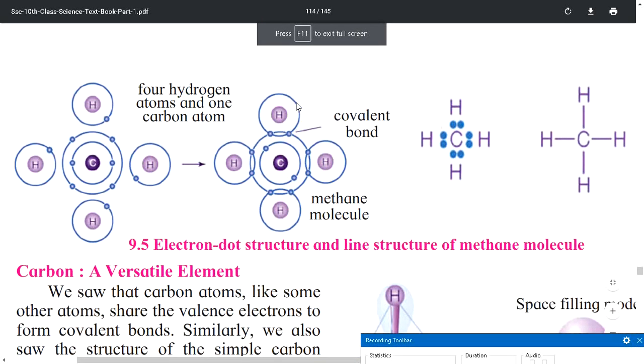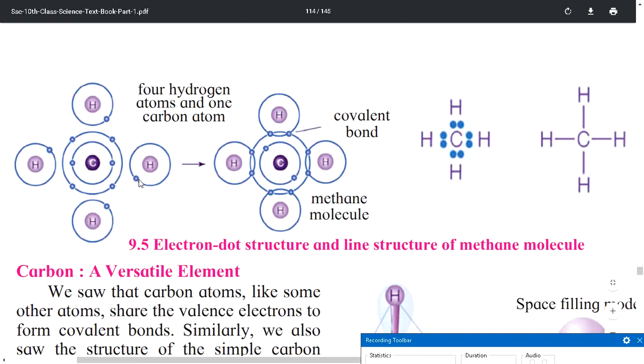Very important diagram, and it is very necessary to understand this. So what I have done is, this is electron dot structure and this is line structure. This is what I have drawn, right? But let us understand the electron dot structure.